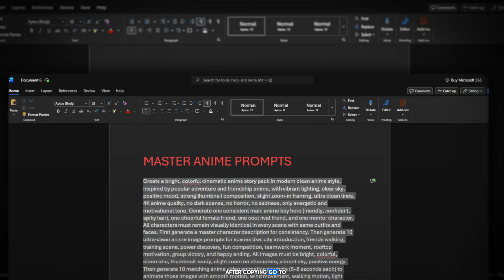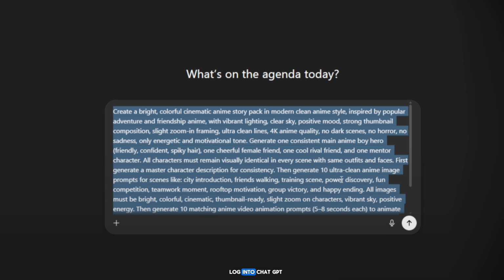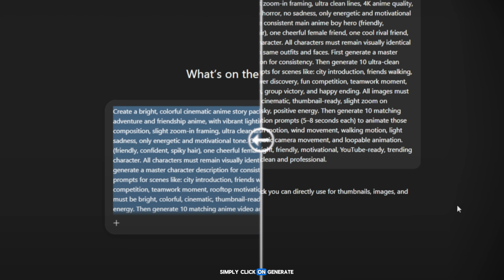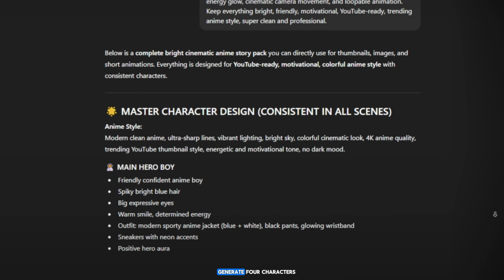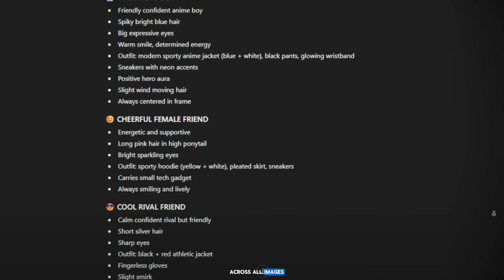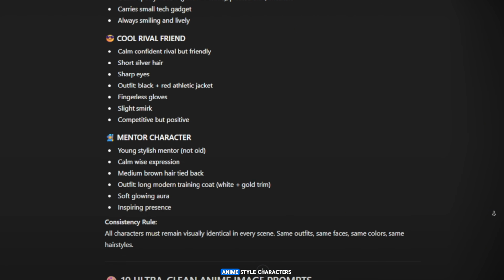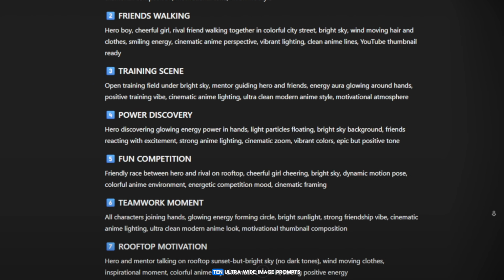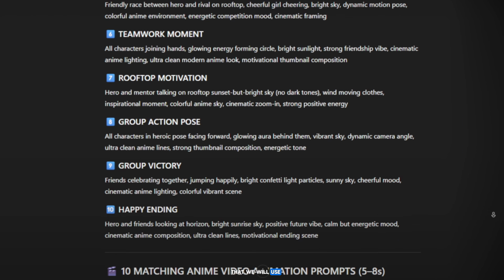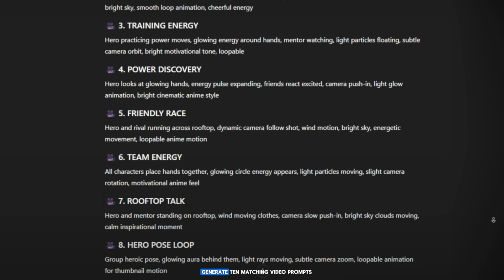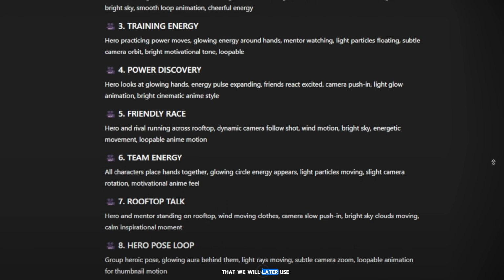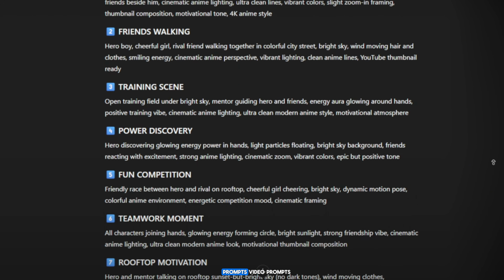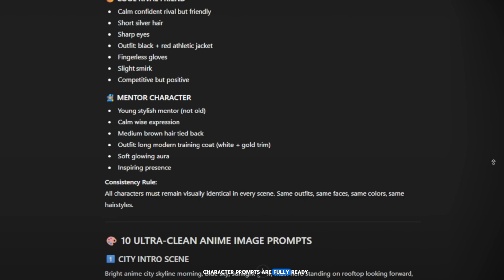After copying, go to ChatGPT, log into ChatGPT and paste the prompt there. Once you paste it, simply click on Generate. ChatGPT will first generate 4 characters that we will use across all images. These will be consistent anime-style characters. After that, ChatGPT will generate 10 ultra-wide image prompts that we will use to create our images, and it will also generate 10 matching video prompts that we will later use to convert those images into videos. So now our image prompts, video prompts, character prompts are fully ready.